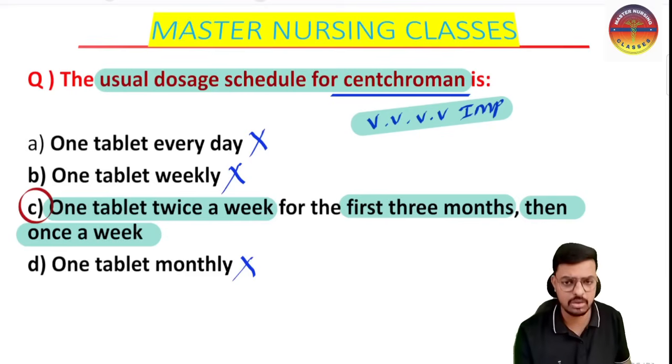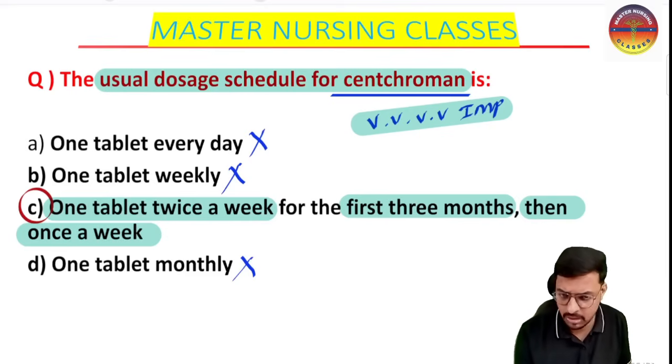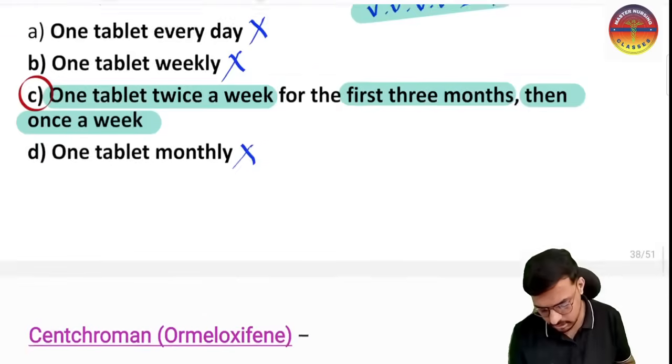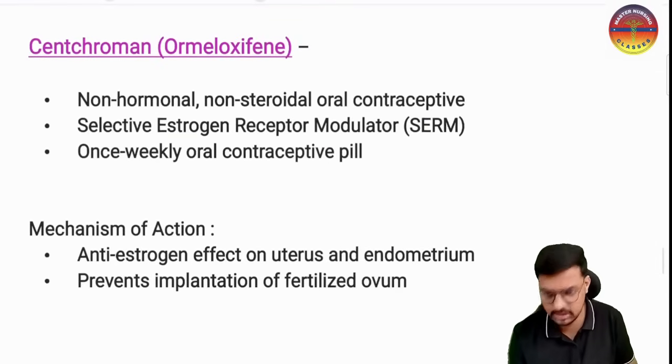What is the Centchromin? What ingredient does it have inside? Is it hormonal or non-hormonal? Is it steroidal or non-steroidal? What is the chemical inside? What is the dose schedule? How will we give it? What is the other name? This is very important. We will discuss this with golden point revision. So understand the very important first point on the Centchromin.